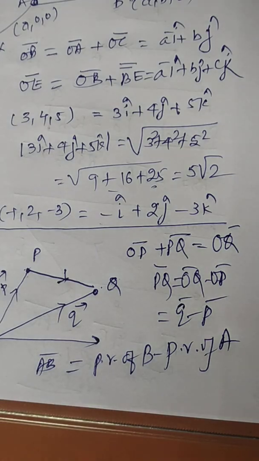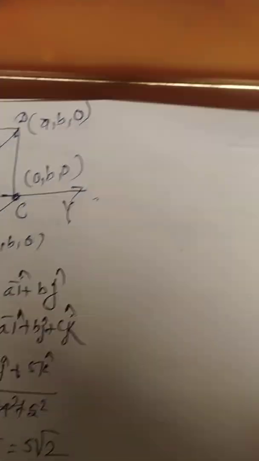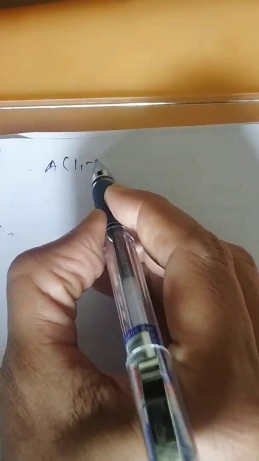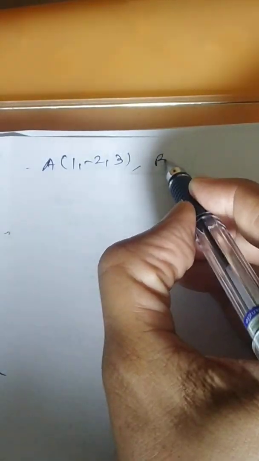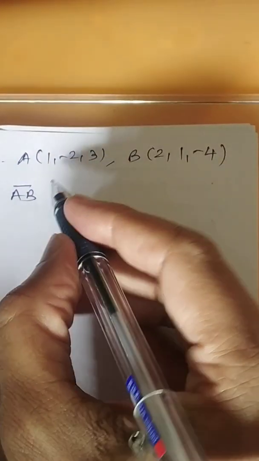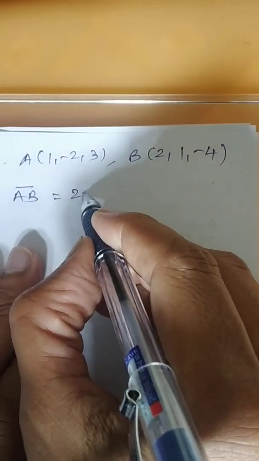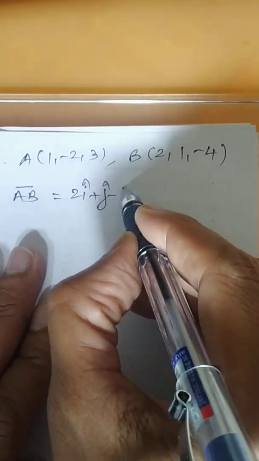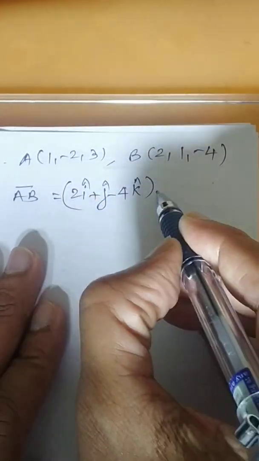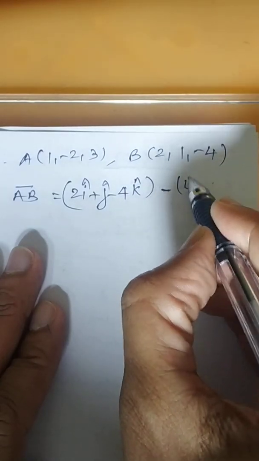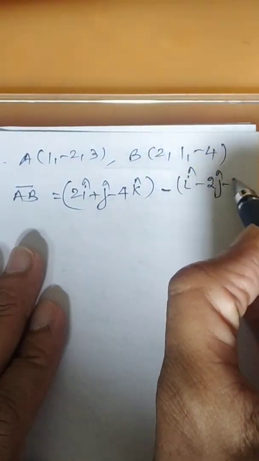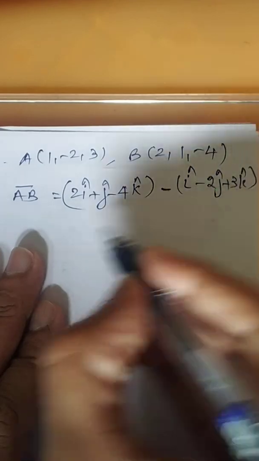Once you are familiar with this, vector addition and all, then a few questions I am asking about. Let us say the point A is 1, minus 2, 3. The point B is 2, 1, minus 4. The question is asking what is the AB vector. As we have just seen, it is nothing but the position vector of B, which is 2i plus j minus 4k, minus the A vector, which is i minus 2j plus 3k. Try to simplify.